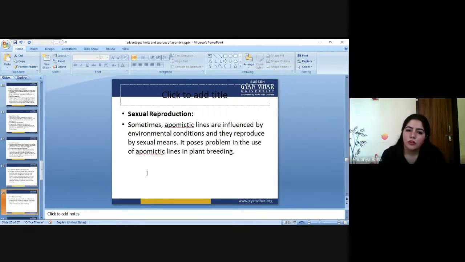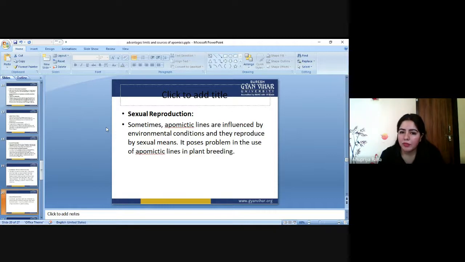The last is sexual reproduction. Sometimes apomictic lines are influenced by environmental conditions and they reproduce by sexual means. It poses a problem in the use of apomictic lines in plant breeding. Suppose we developed a plant from apomixis, but due to some environmental conditions, that particular plant is influenced to undergo sexual reproduction. So whatever product we are getting there, we have in mind that it is a product of apomixis, but actually it was not.